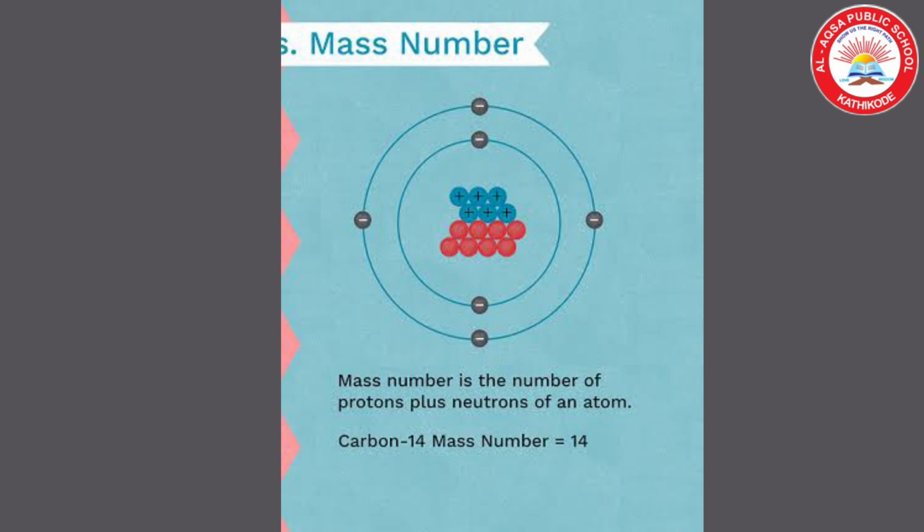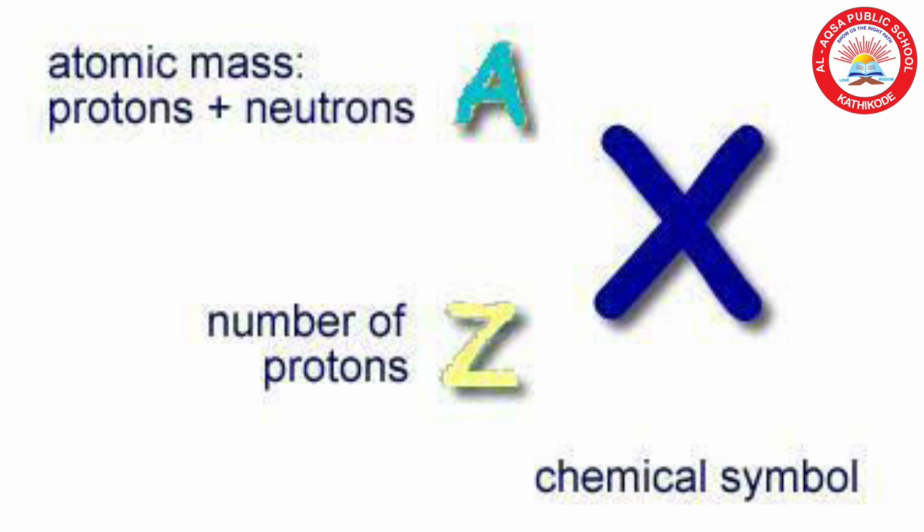Next one is mass number. The mass number is defined as the sum of the total number of protons and neutrons present in the nucleus of an atom. In the notation of an atom, the atomic number, mass number and symbol of the element are to be written like this. First we have to write the symbol, and at the top we have to write its mass number, and at the bottom we have to write its atomic number.